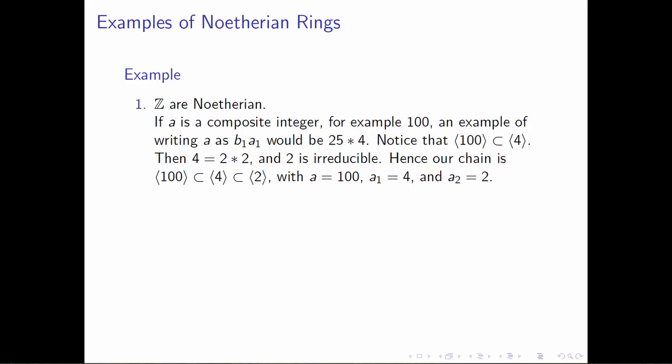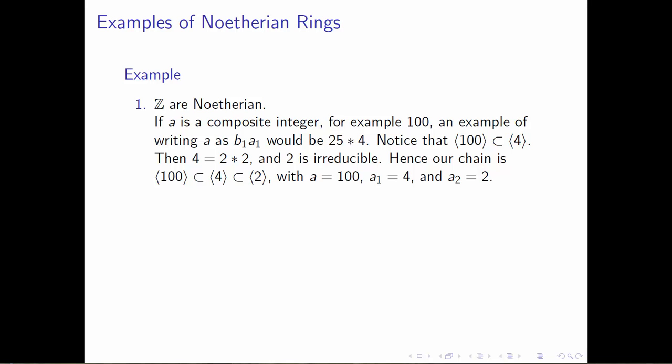So the ideal generated by 100, which is the multiples of 100 in the integers, is certainly contained in the multiples of 4. And in fact, this is a strict containment. There are more multiples of 4 than there are multiples of 100. Now 4 is not irreducible, so we would take 4 and write it as B1 A1, as 2 times 2. Now 2 happens to be irreducible, so our chain A contained in A1, contained in A2, and so on and so forth, is the ideal generated by 100 contained in the ideal generated by 4, contained in the ideal generated by 2, and this is where that chain would terminate and we'd have our irreducible element, which is 2.